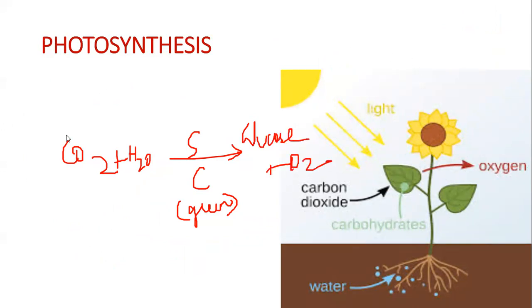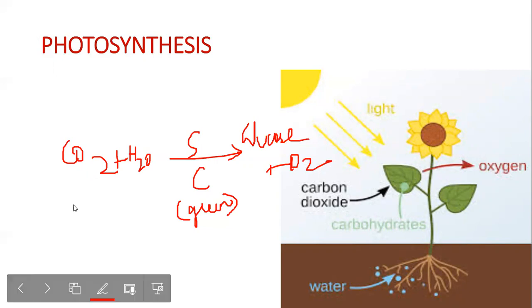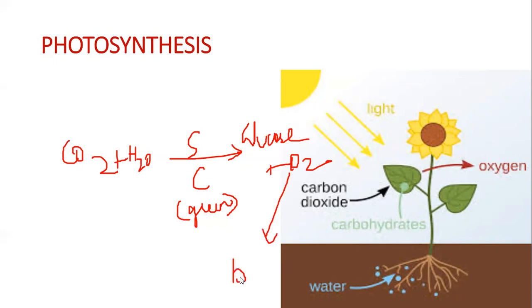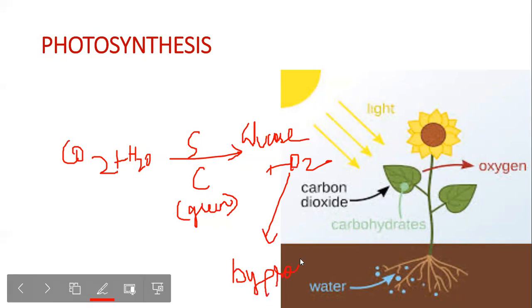So let me ask you guys a question. Do you think oxygen is necessary for photosynthesis? No, oxygen is just a byproduct. The main things required are carbon dioxide and water in the presence of sunlight and chlorophyll. It gives glucose, which is food for the plants, and oxygen, which is released as a byproduct.